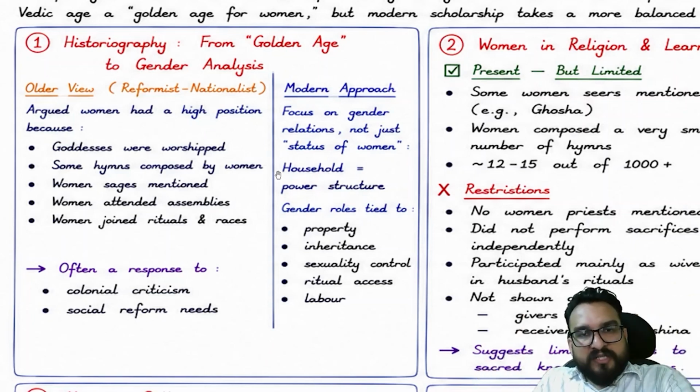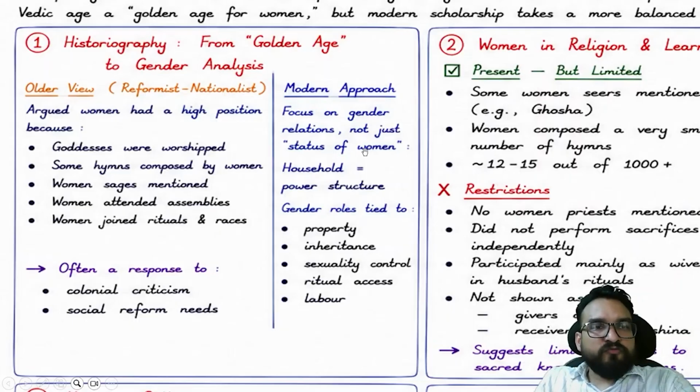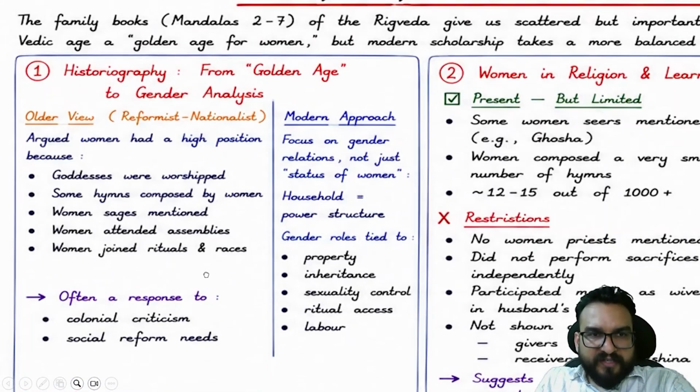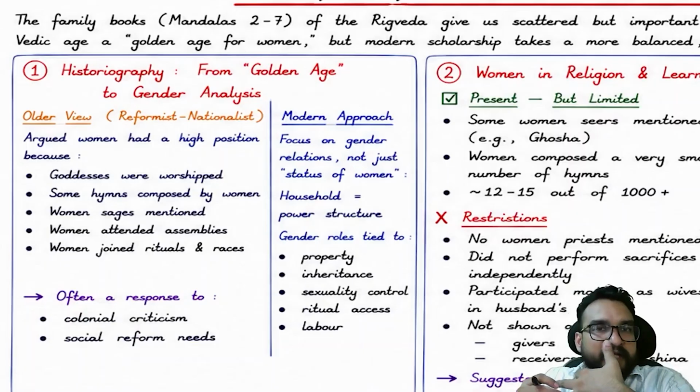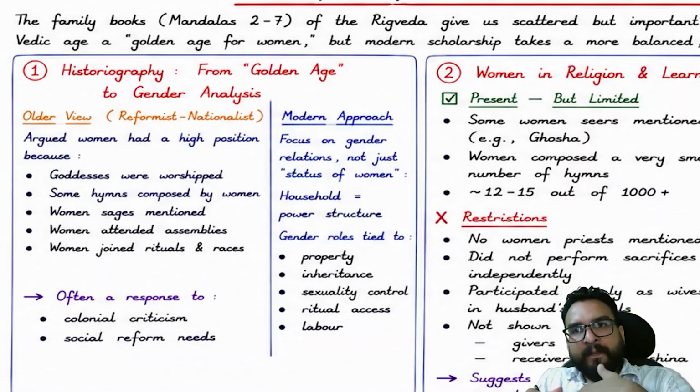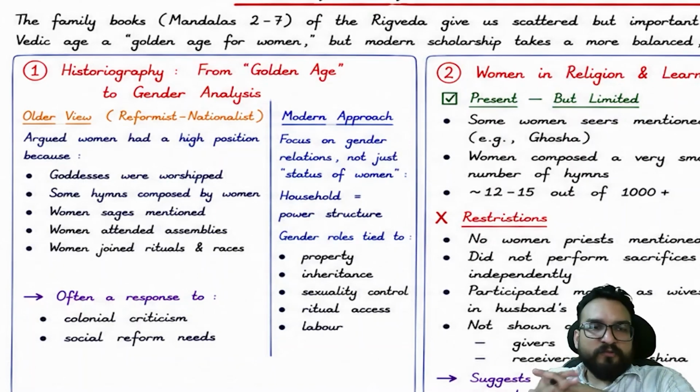So they are taking all these accounts over here, not just a woman-based approach on the status of women. They argued women had a high position because goddesses were worshipped and some hymns were composed by women sages. But this is often a response to colonial criticism and social reform needs as well, right? This doesn't justify that women were having a golden age in that time period, because we still worship goddesses today, but it doesn't mean it is a safe place for women. You try to understand, right? So this is one argument which they give.